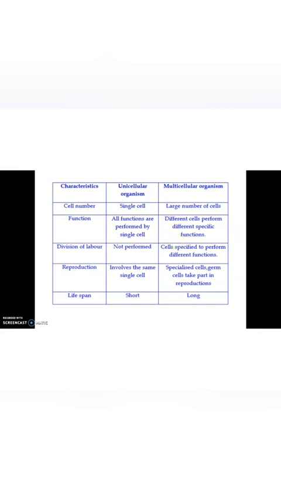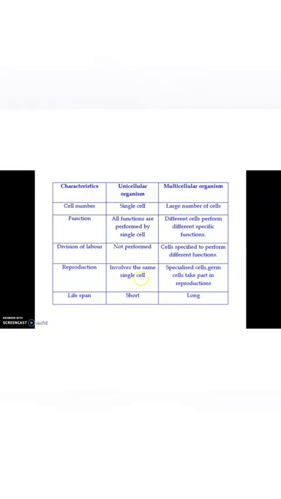Division of labor is not performed by different cells in unicellular organisms because they have only a single cell, whereas cells are specialized to perform different functions in multicellular organisms. Reproduction happens within the same cell in a unicellular organism, but in multicellular organisms there are specialized cells like germ cells that take part in reproduction. Lifespan is short in unicellular organisms, whereas it is long in multicellular organisms.